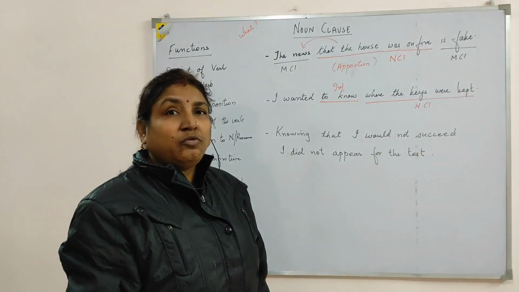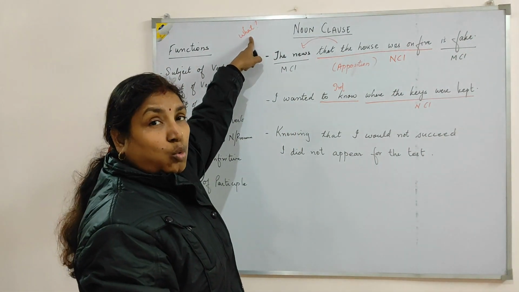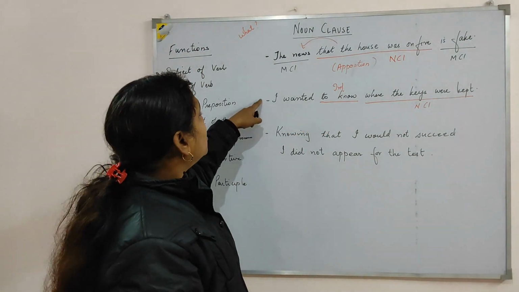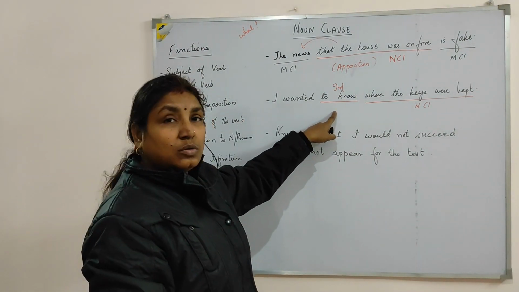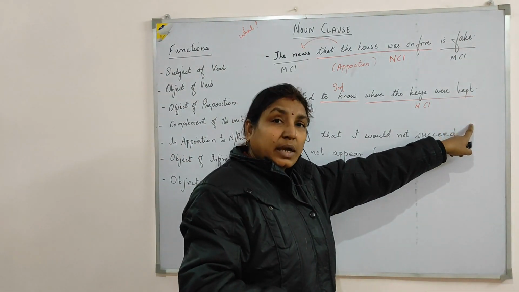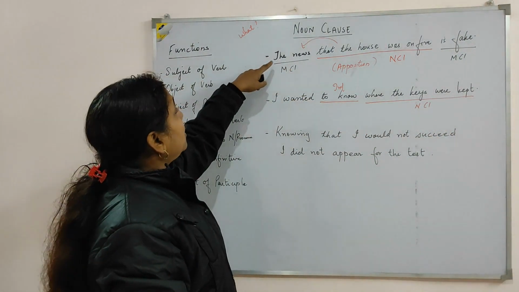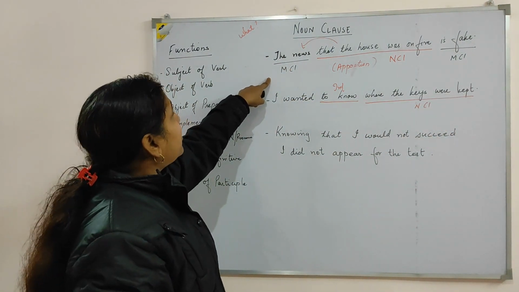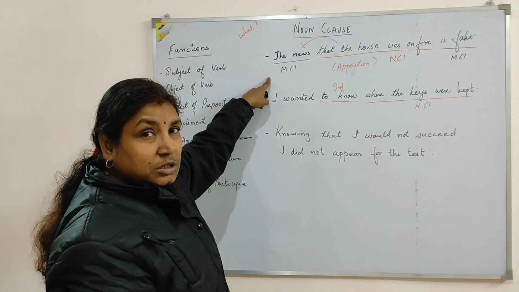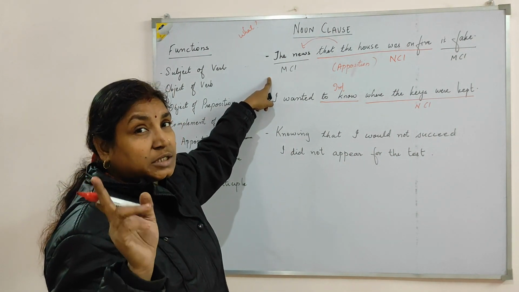You can again verify these noun clauses by posing the question what to the verb of the main clause. So, what I wanted to know: where the keys were kept. This is what information I wanted. Then here also, which news is fake? What news is fake? We have to use the question what, which is used for a relative pronoun, that is, an adjective clause.